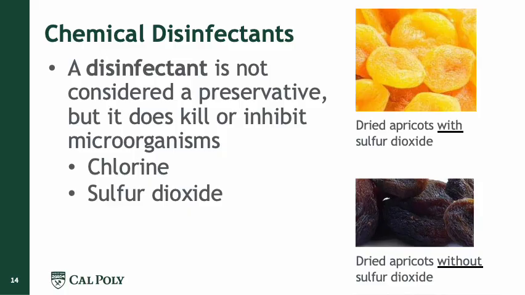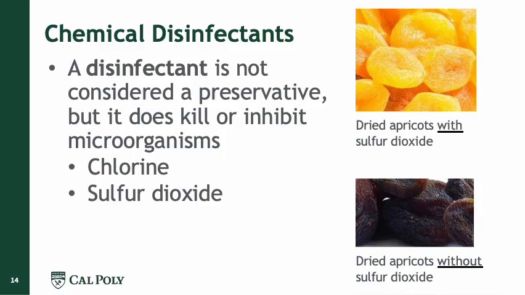There are other options, and when we were facing COVID, we had a lot of analysis and innovation in disinfectants, like the hand sanitizers with 70% alcohol and the effect they have in different types of food. And as you can see here, we have a picture of dried apricots with sulfur dioxide, and you can see the color, and this is what we expect.